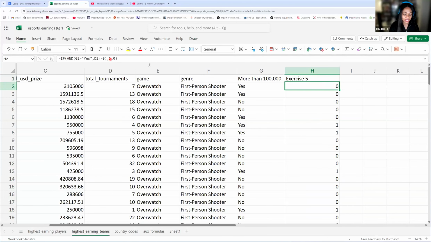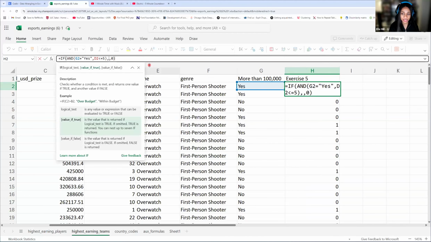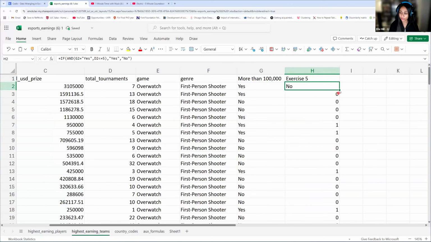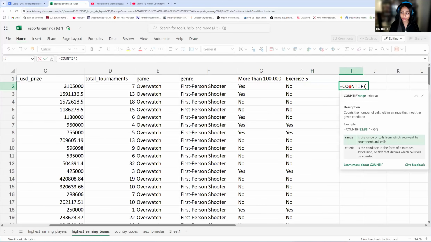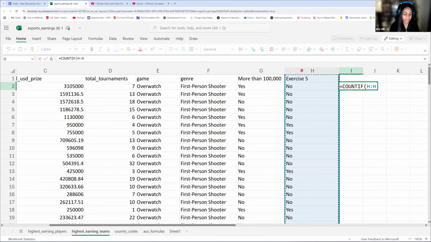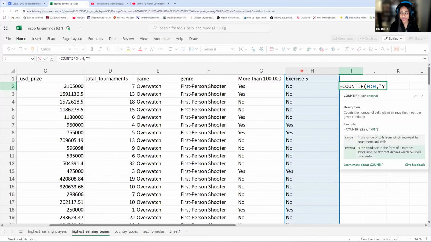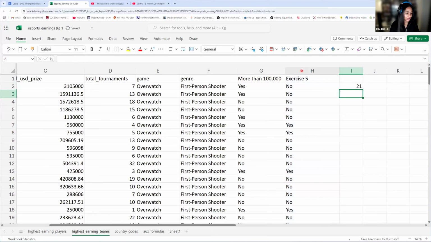Instead of saying 1, I can say yes, and I can say no, and then I can autofill. Then I can do a COUNTIF. My range is here, and my criteria is yes. How many times do I see a yes? And that is 21.